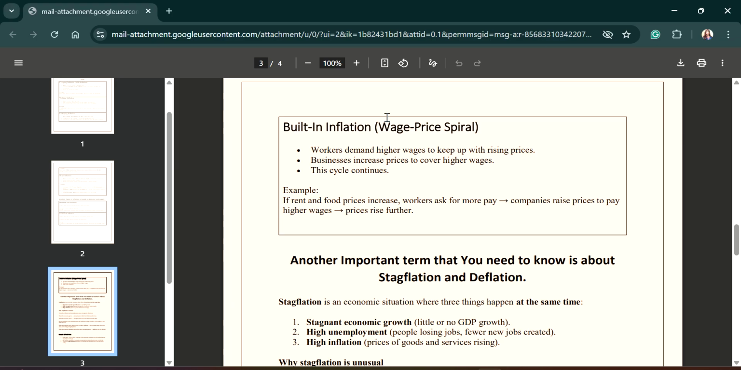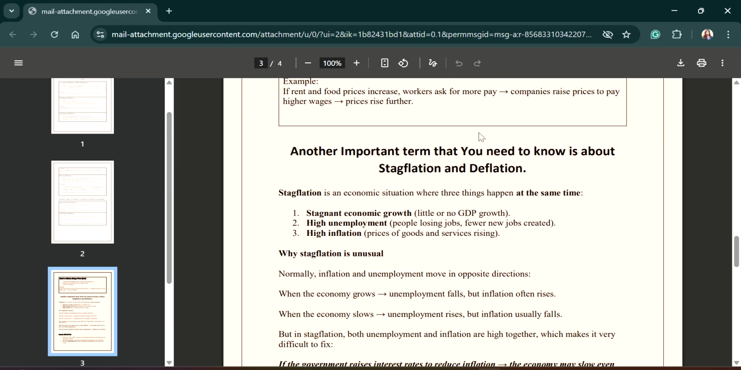Third one is built in inflation. In built in inflation, workers demand higher wages to keep up with the rising prices. In the market, there is a rise in the prices of goods and commodities, so workers demand higher wages from their employers. But as wages rise, the cost of production also increases. So the cycle continues. Inflation does not stop; rather, the cycle of inflation goes on and on.